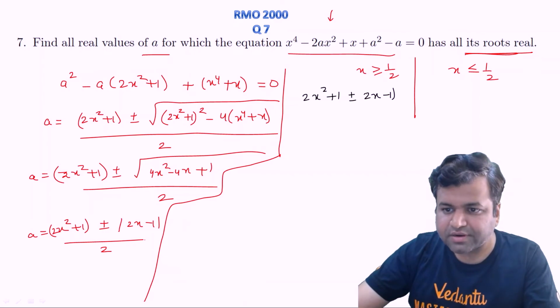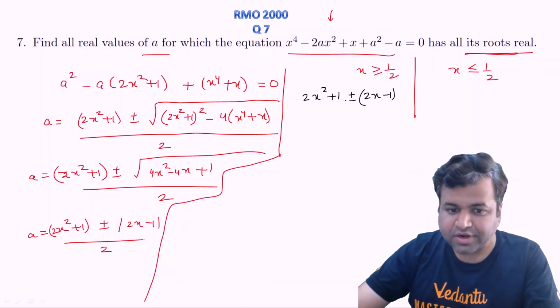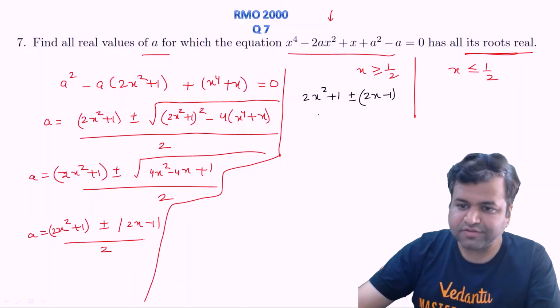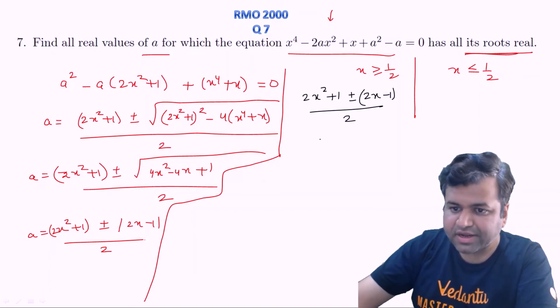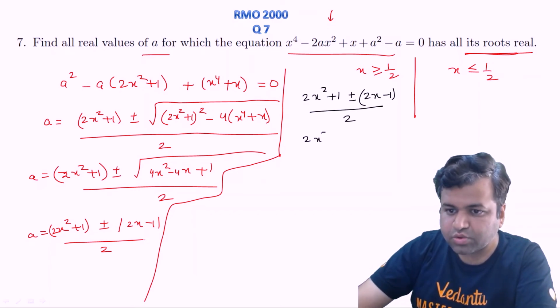(2x minus 1). Here again there are two possibilities, one from the plus sign and the other from the negative sign. If we take the positive sign, 2x square plus 1 will get cancelled out, so it will be 2x square plus 2x upon 2, which simply gives us x square plus x.